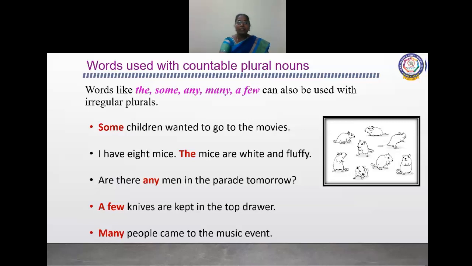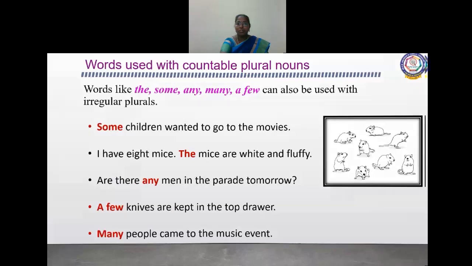I have 8 mice. The mice are white and fluffy. Are there any men in the parade tomorrow? A few knives are kept in the top drawer. Many people came to the music event. So these words are used before plural nouns, and they can also be used with irregular plurals. We already saw regular plural and irregular plural.